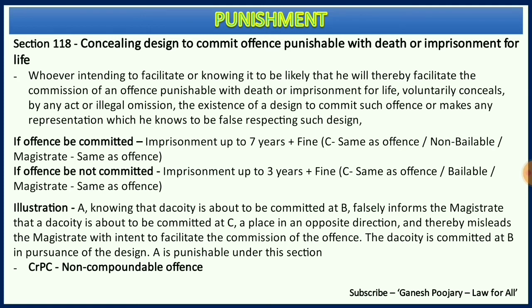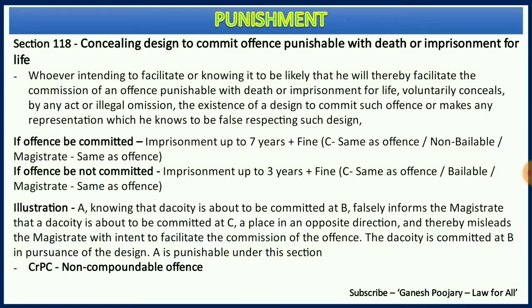The provision reads: whoever, intending to facilitate or knowing it to be likely that he will thereby facilitate the commission of an offense punishable with death or imprisonment for life, voluntarily conceals by any act or illegal omission the existence of a design to commit such offense, or makes any representation which he knows to be false respecting such design.